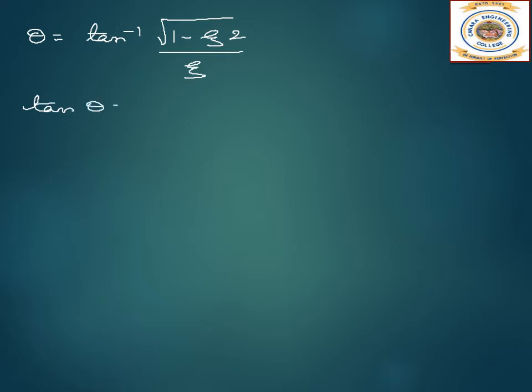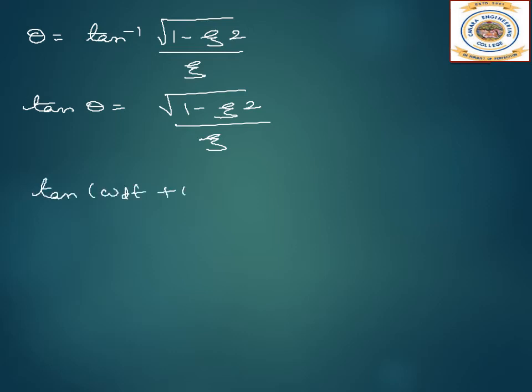We know that theta is equal to tan inverse of root of 1 minus zeta square by zeta, so tan theta will be root of 1 minus zeta square by zeta. I can equate this to the previous equation, and write tan omega d t plus theta is equal to tan theta.